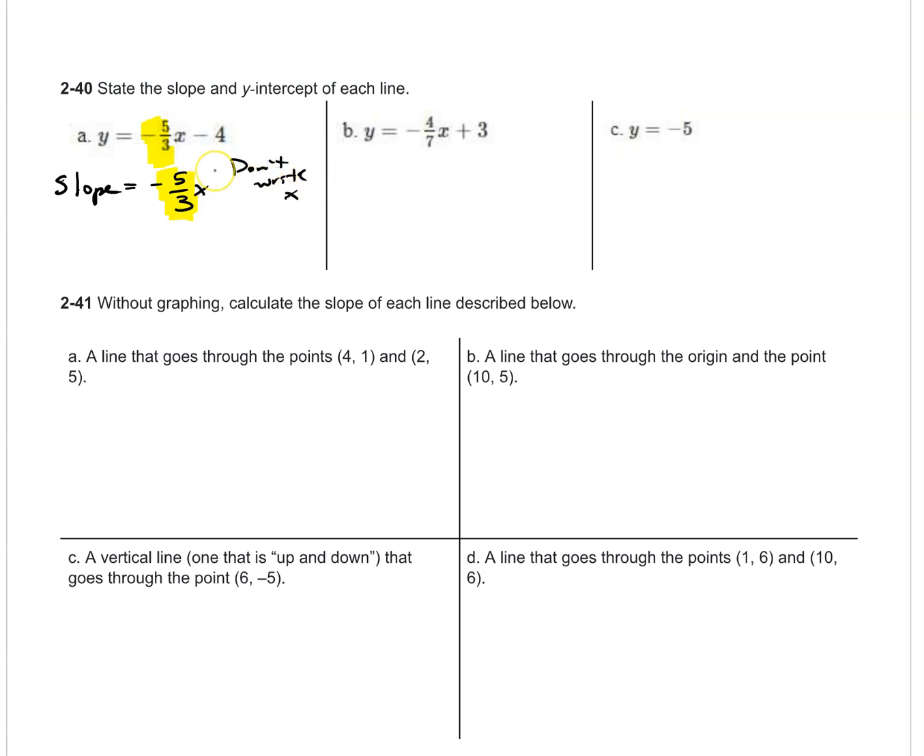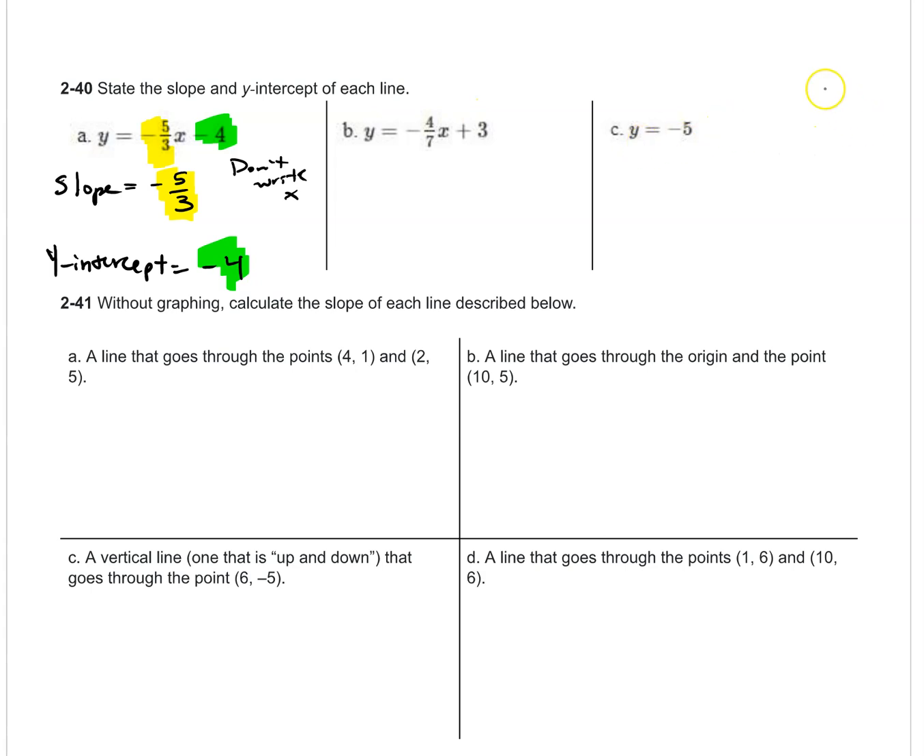Some people write -5/3x for the slope, but that's incorrect. Don't write x. The slope is just the number. The y-intercept is going to be the number at the end. So in this case, it's negative. It's -4. All right. You can do B.